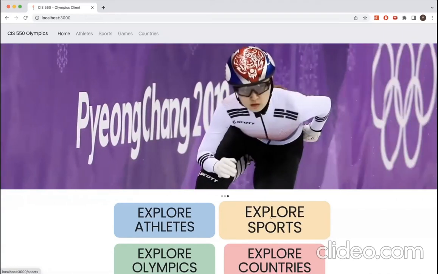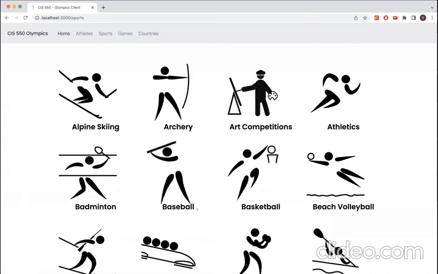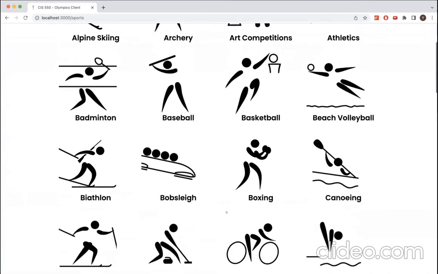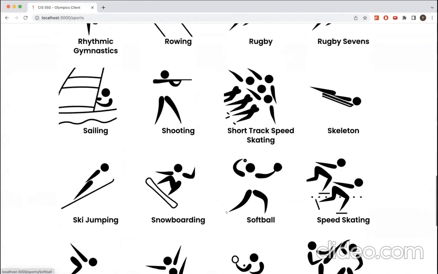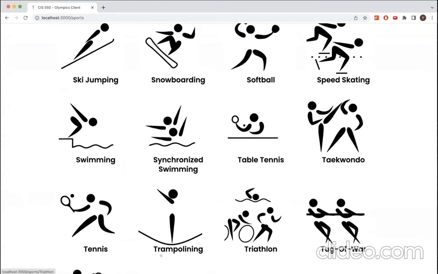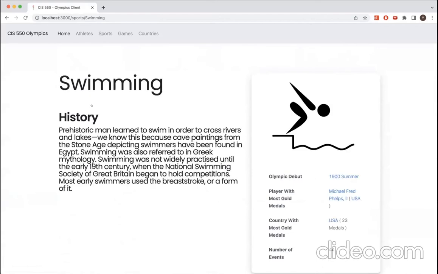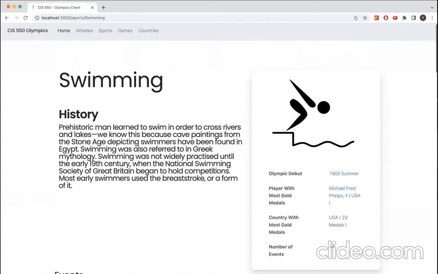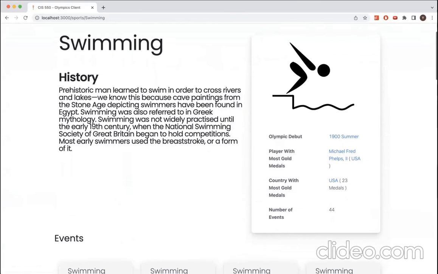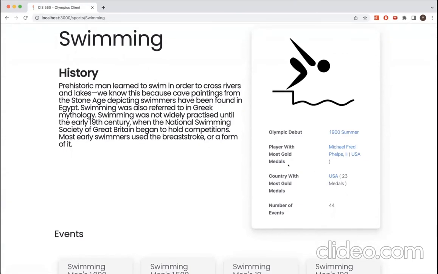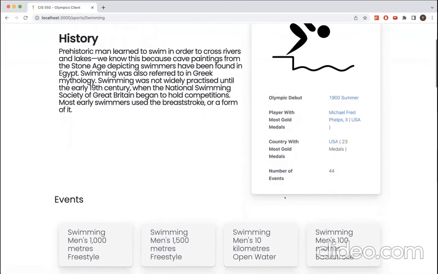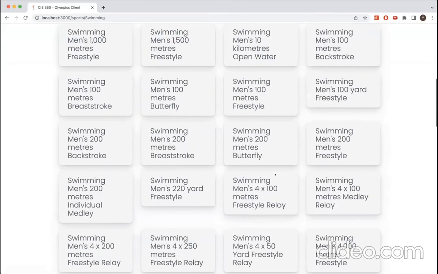Starting off on the sports page, you can see a list of all the sports. If you scroll down, you see many sports that have ever been held in the Olympics. If we choose one of them at random, you can get to the history of the sport and more information about it: when it first debuted at the Olympics, the player with the most gold medals, the country with the most gold medals, and the number of events within the sport, which we then show in a